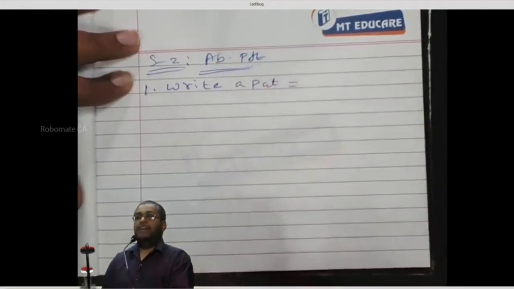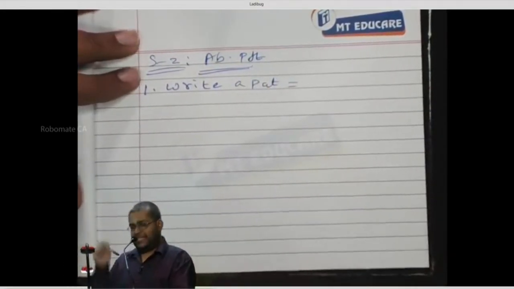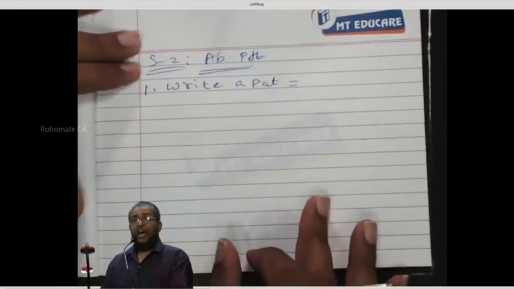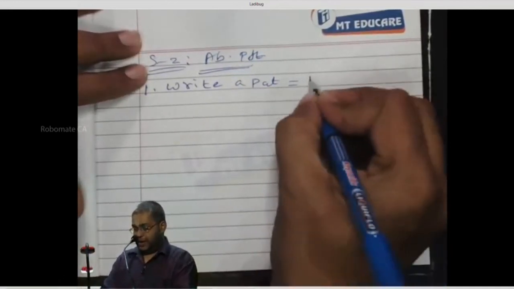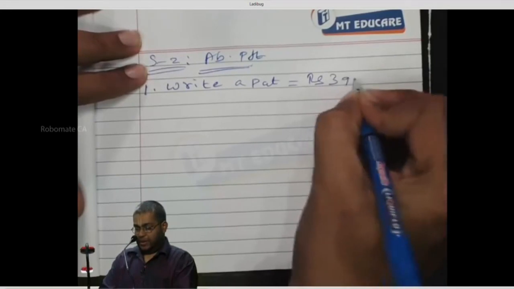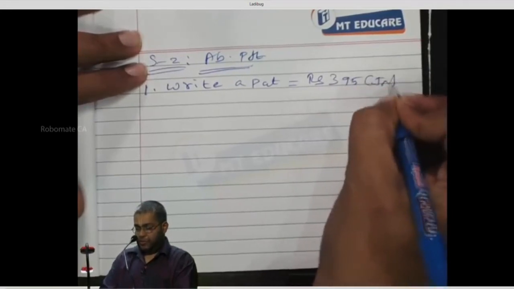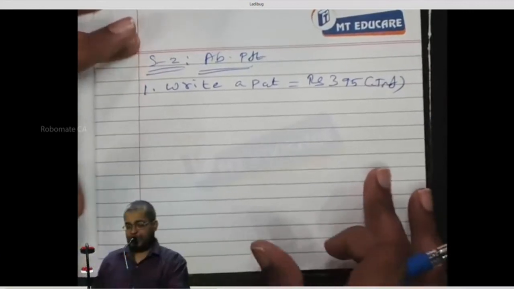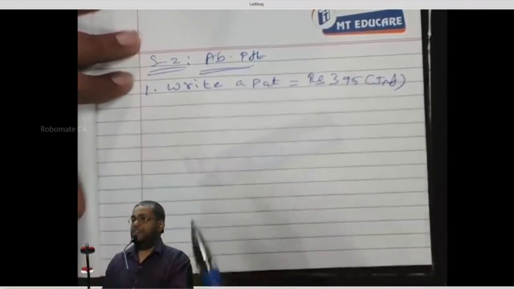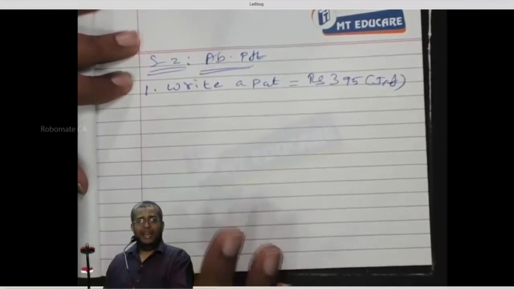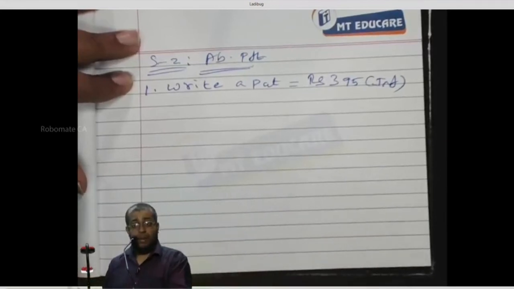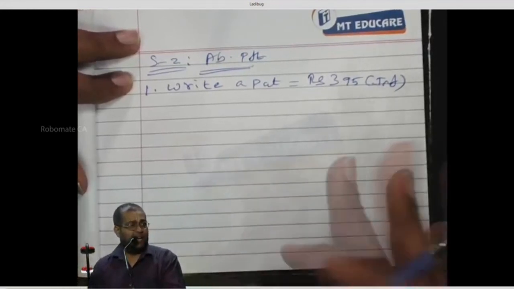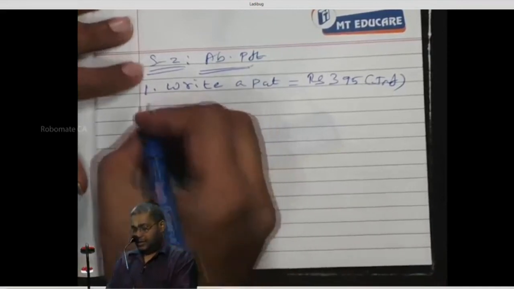When I wrote a put today, tell me, did I receive money or pay money? Received. How much premium? 395. Rupees 395 is what? Inflow. Why is that an inflow? Premium received. I write a put, rupees 395 inflow. I need not even short sell. Short sell is a bumper, yes or no? But I just add 395 inflow.